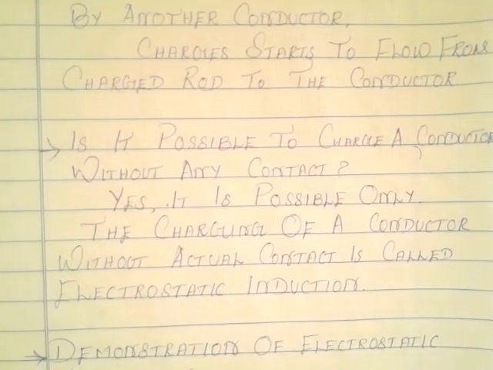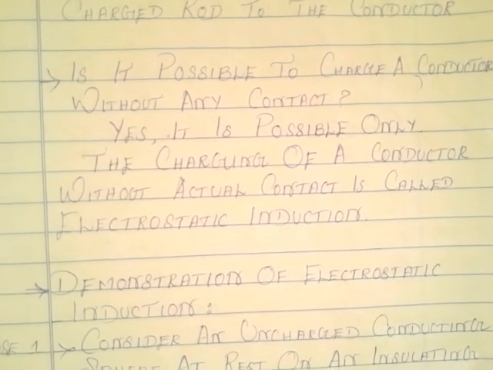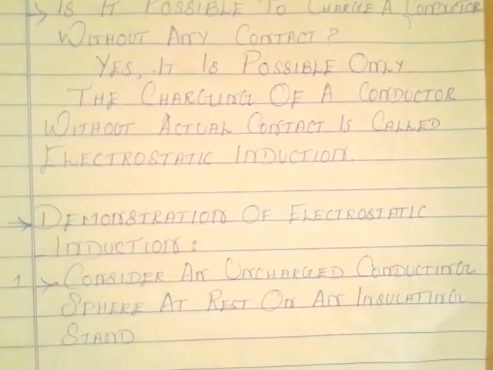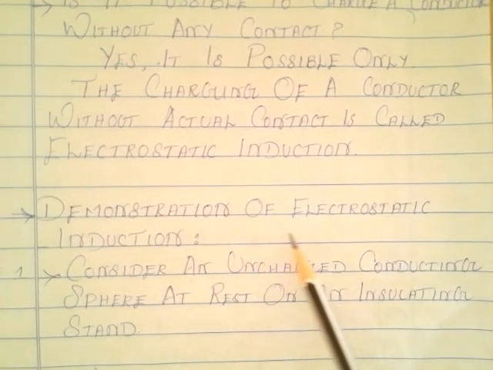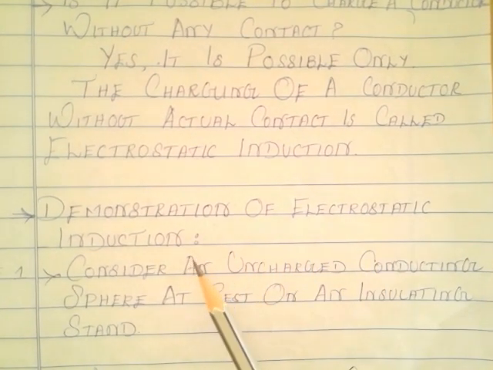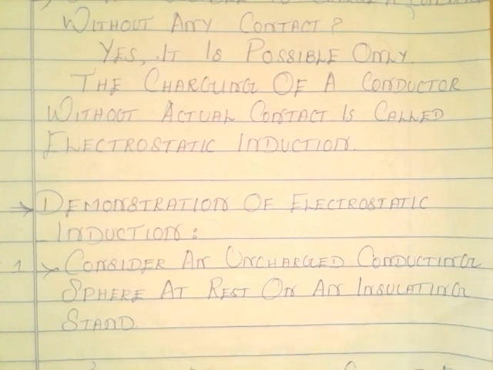We will see this once again in theoretical form. Listen clearly. Demonstration of electrostatic induction, that is case 1. Consider an uncharged conducting sphere at rest on an insulating stand.